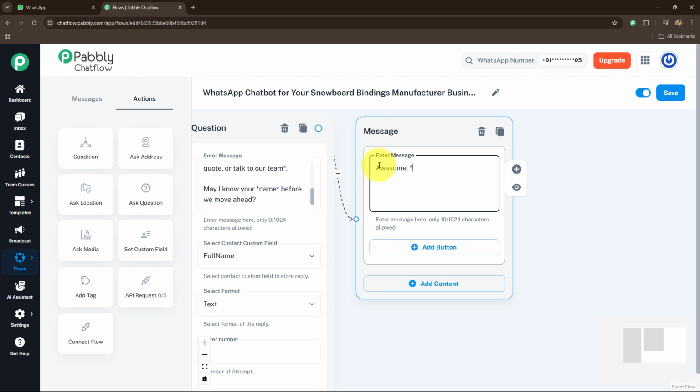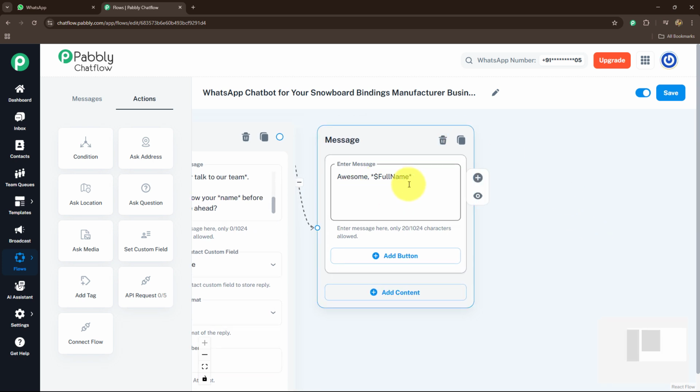And here in front of the contact custom field, I'm going to use a $ sign to make the data dynamic and make this detail a variable. All right, so whenever you're going to use a contact custom field, you will simply enter a $ sign in front of it in such a way. And now, when you receive the name from your customers, the name of the customer will appear in your messages, and that too automatically.